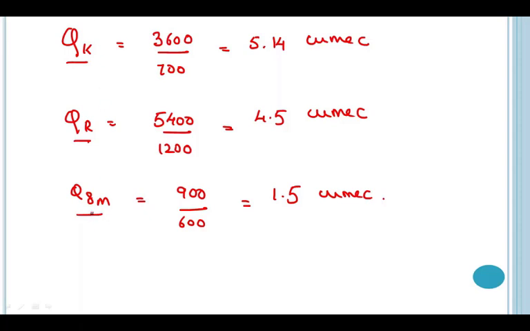So from this, as I told you, we'll consider the highest value for designing the discharge at the canal. So here out of these 3, the highest value is for the Kharif crop. So we'll consider this value for designing the canal. But here we have to consider one more fact, that they have given us the data of 8 monthly crops. So some crops will be grown in Kharif season as well. So you have to consider this data as well for the discharge purpose.